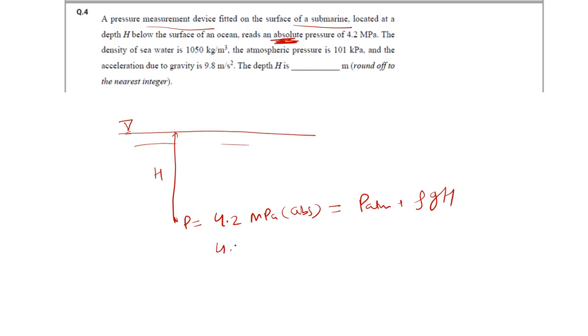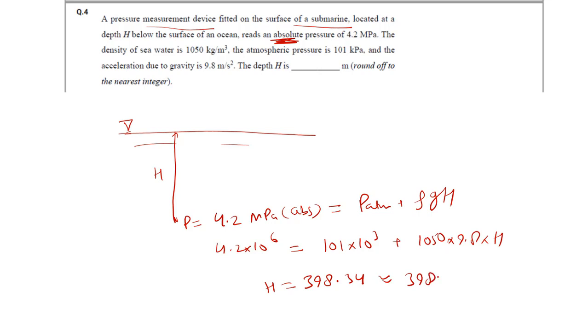So 4.2 into 10 to the power 6 equals P atm, given as 101 into 10 to the power 3, plus rho, given as 1050, g given as 9.8, into H. Now I'll calculate H. I have put everything in SI units, so H will be in meter. It is 398.34, so 398 meter. It is asked in meter. So now let us move to our next question.